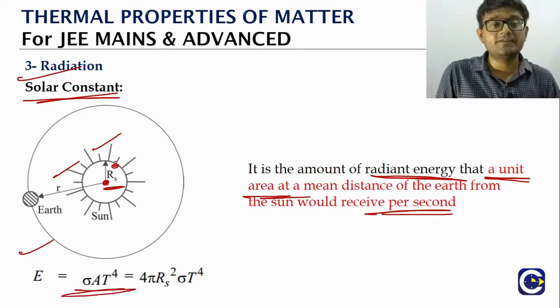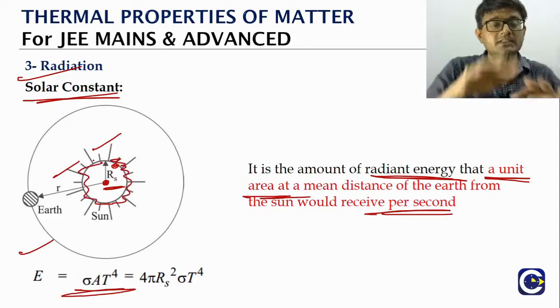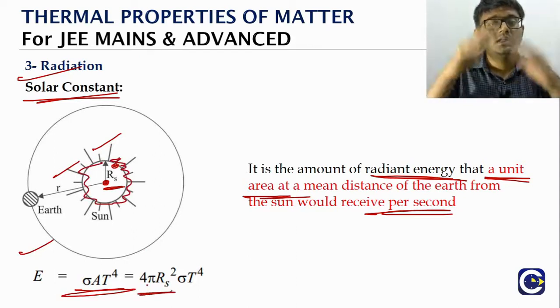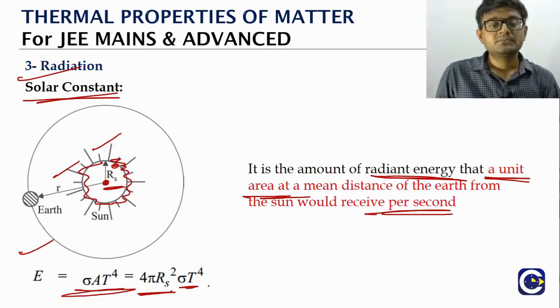What is the area? Surface area means what? For the sun, what is the surface area? 4 pi Rs square. So this is the radiation power given by the sun.